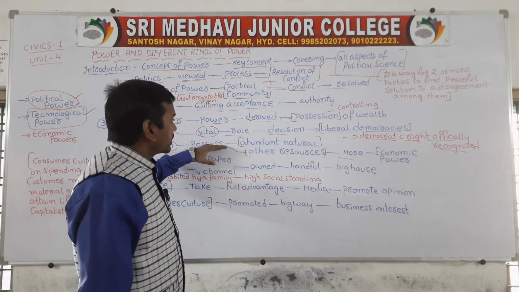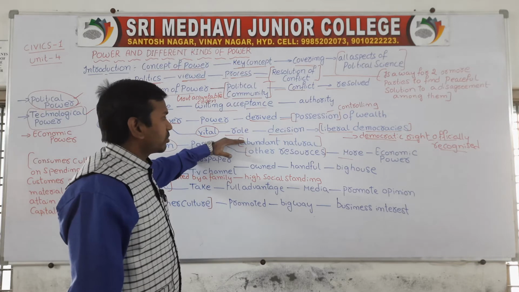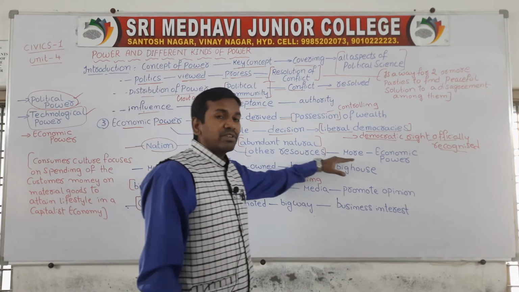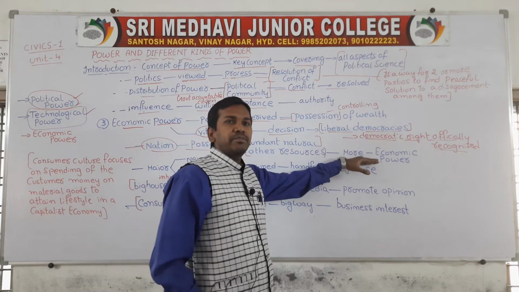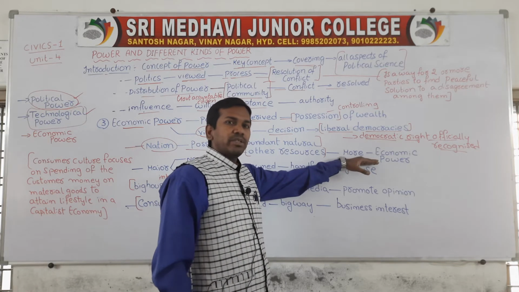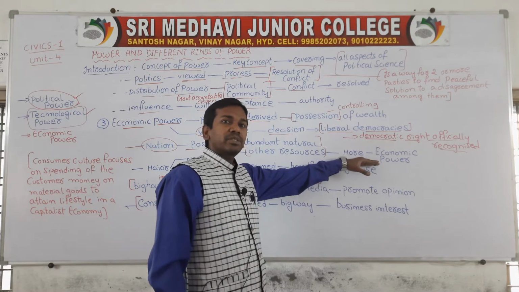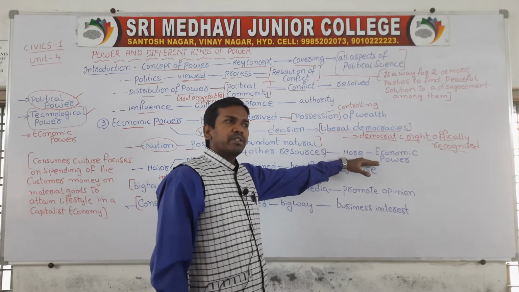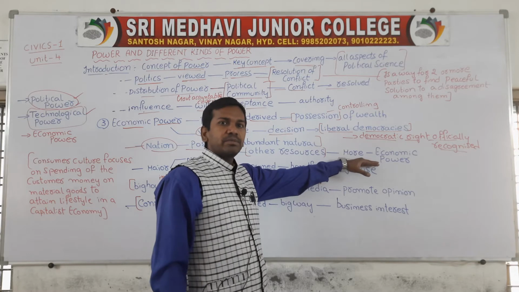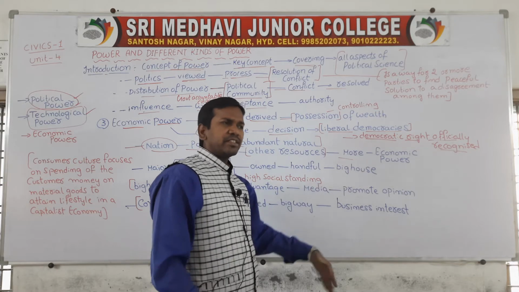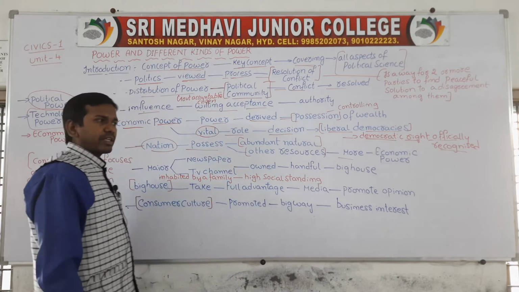Whatever nation possesses a huge amount of natural resources and any other resources will have more economic power. We have already given examples like Saudi Arabia, Turkey, or the United Arab Emirates. Whatever the nation may be, Vietnam, to a certain extent, is controlling some mineral resources. Like that, there are many countries.